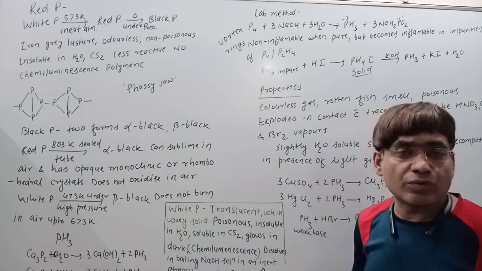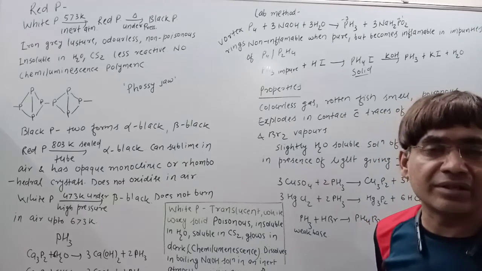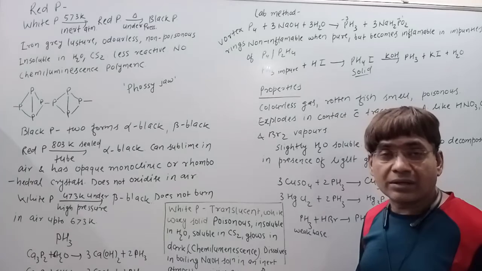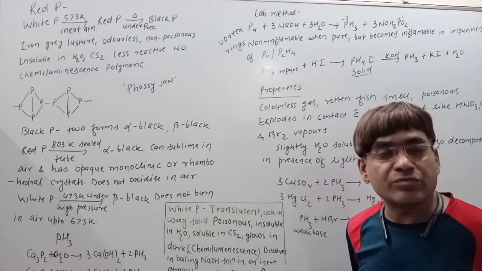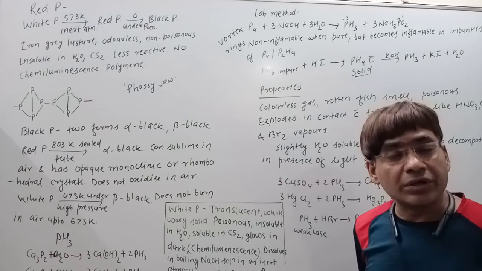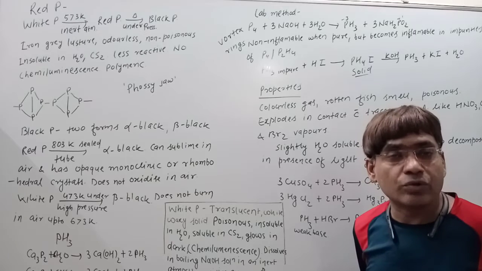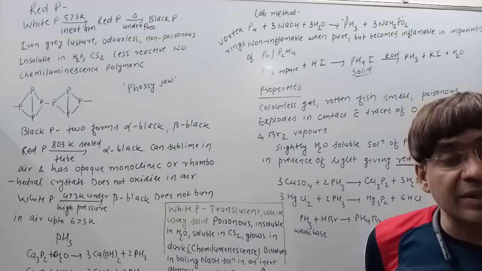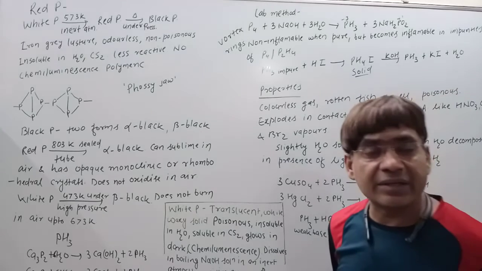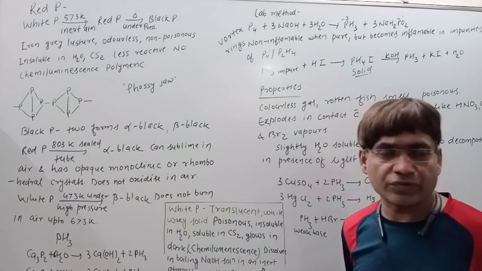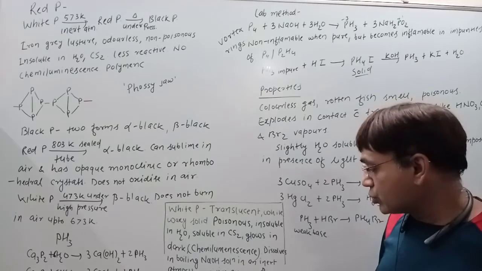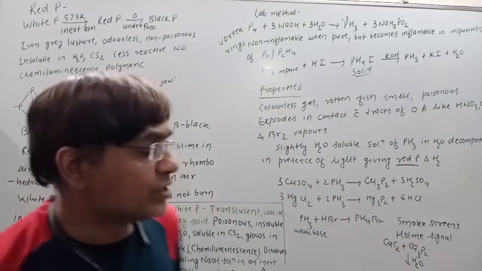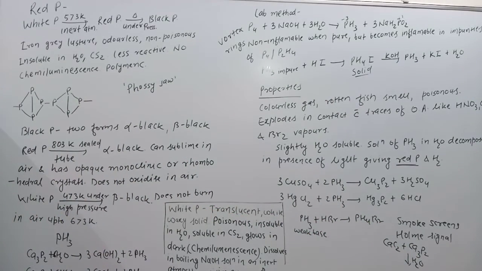Due to this, the P4 molecule becomes unstable, and to relieve this strain, it undergoes bond fission very easily. This is the reason for its instability as well as the greater reactivity of white phosphorus.